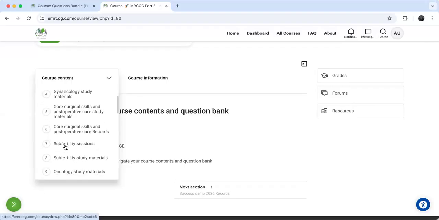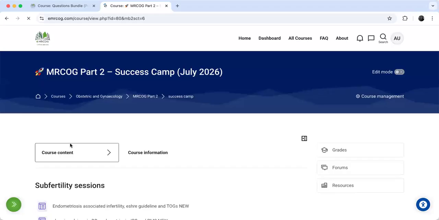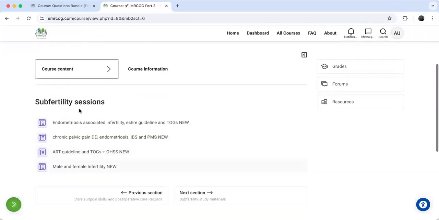And then you have, for example, subfertility sessions and subfertility study material. When you click on the subfertility sessions section, you should find the records of the subfertility module.